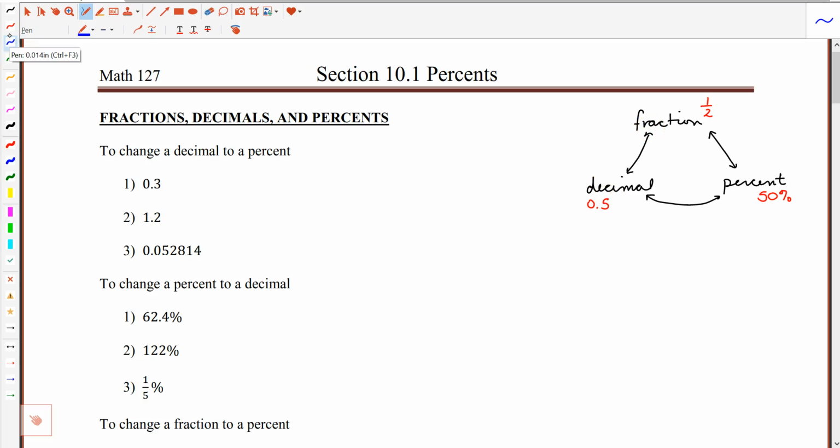Let's talk about how to change from a decimal to a percent. To change a number from a decimal to a percent, you're going to multiply by 100, and then you're going to add the percent sign.